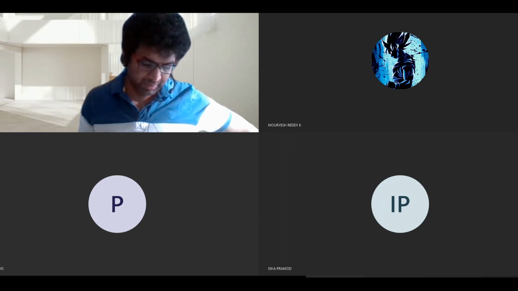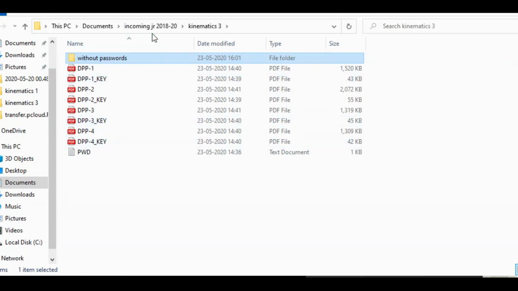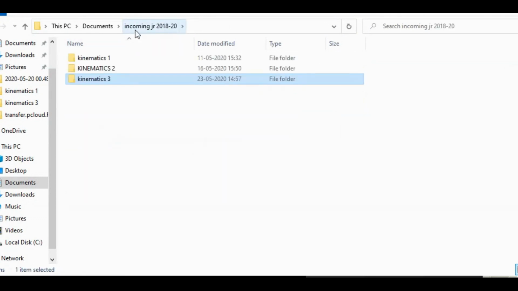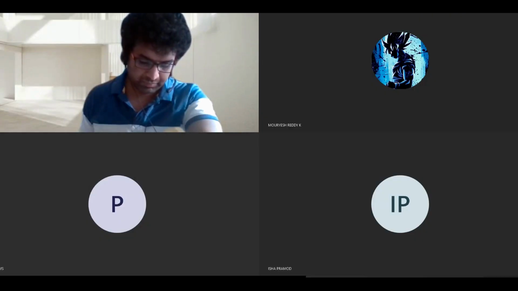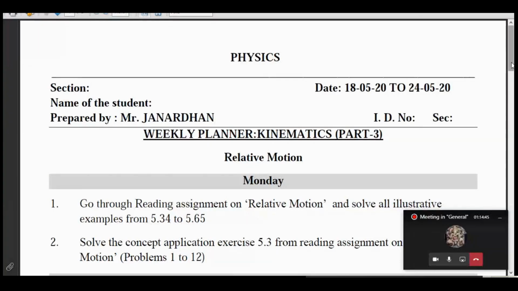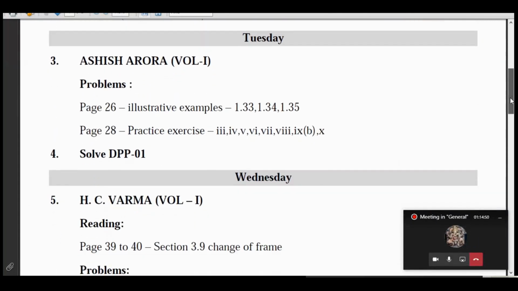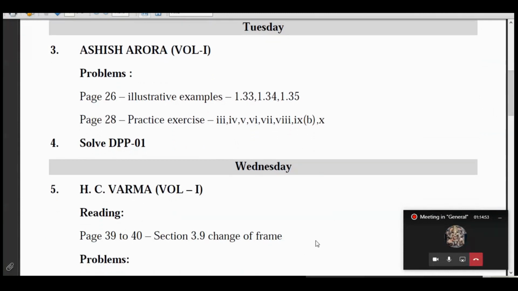Let's move on to the weekly planner. Anything in this Ashish Arora, illustrative examples or practice exercise on Tuesday?